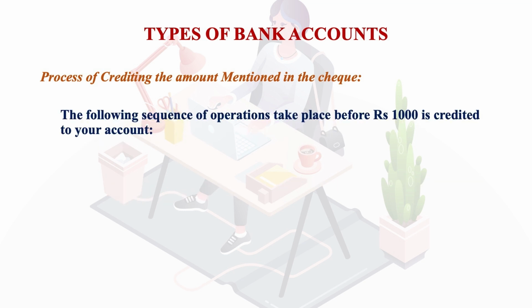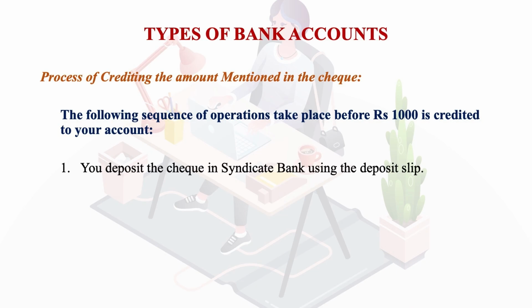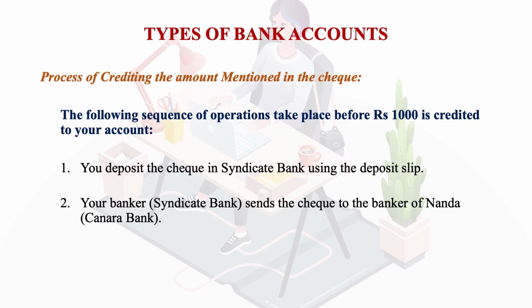So let us see the sequence of operations which take place before this rupees 1,000 is credited to your account. Firstly, what will we do? You deposit the check in Syndicate Bank, which is my bank or your bank, using the deposit slip. My bank and your bank means the payee's bank. Then your banker, that is Syndicate Bank, sends the check to the banker of Nanda, which is the Canara Bank.